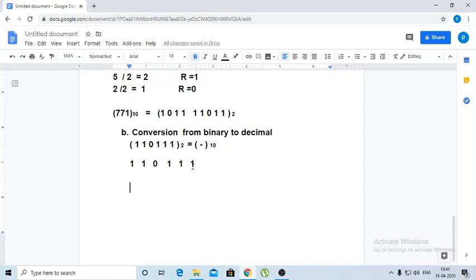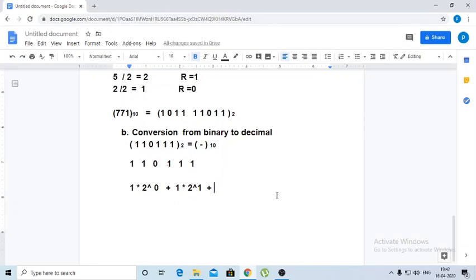This one is multiplied 1 into 2 power 0 and then add plus second one, this one 1 into 2 power 1 and then add to the next one.